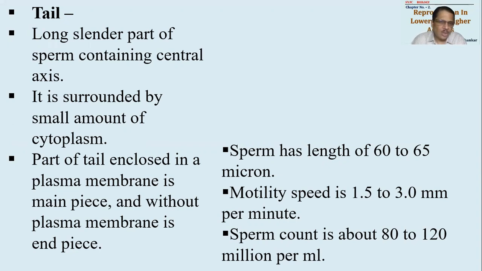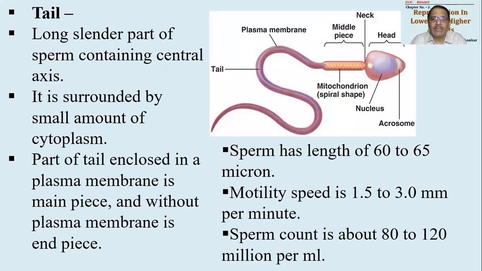Whereas the last portion of the tail is without any plasma membrane covering. This portion is called the end piece. So the tail can be divided into two parts, main piece and end piece. So that is a characteristic feature. Then this is the structure of the sperm, or diagrammatic representation of the sperm.